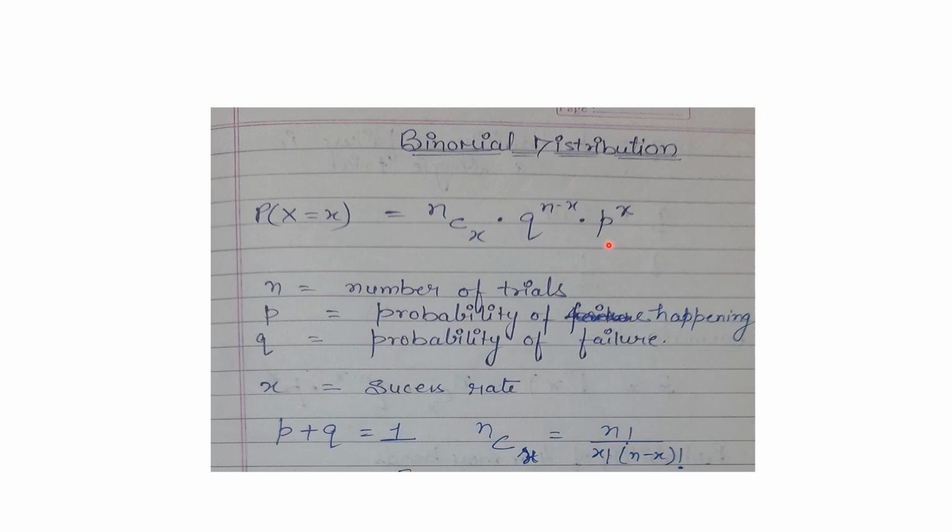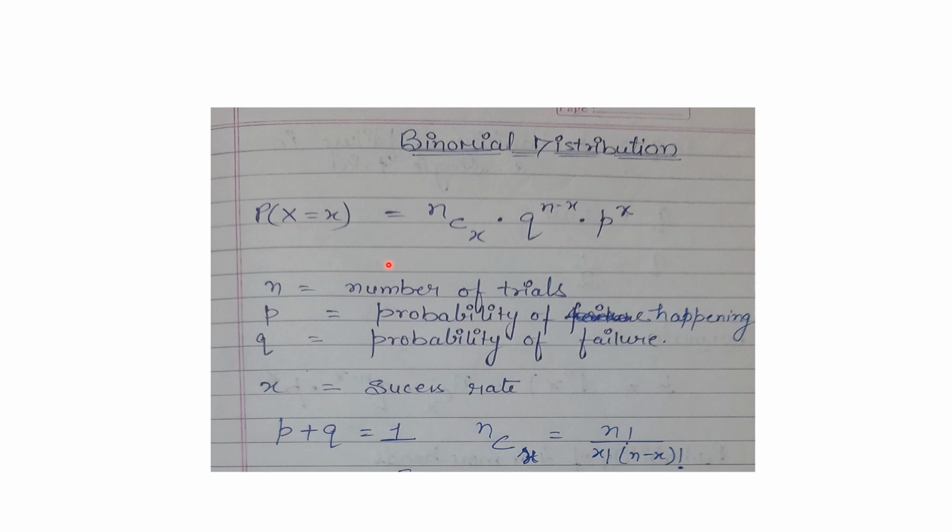P stands for probability of happening of an event, or we can call it the probability of success. So q stands for probability of failure, this small p stands for probability of success, and its power is x. Again, this x means success rate. So this is the formula for calculating the probability of x success rate.